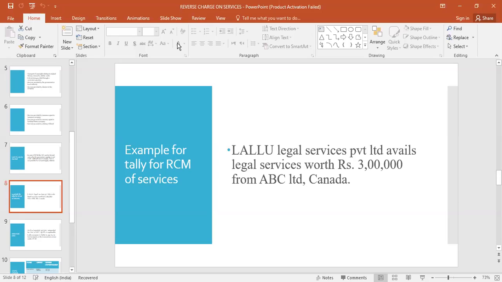For that, you have to create ledgers. You have to create duties and taxes ledgers. Because you are importing services, you have to create an IGST ledger, Integrated Goods and Services Tax ledger. You have to create the party name. And you have to set that you are buying from an unregistered dealer. Set yes, you are buying from an unregistered dealer, you have to pay tax.